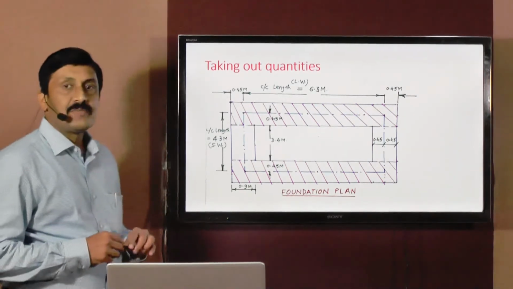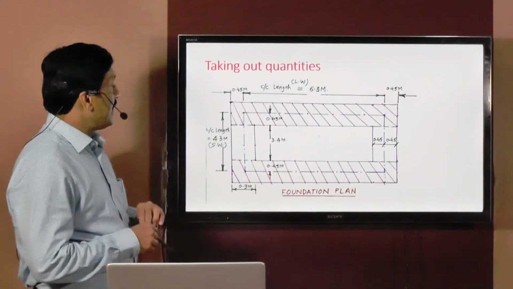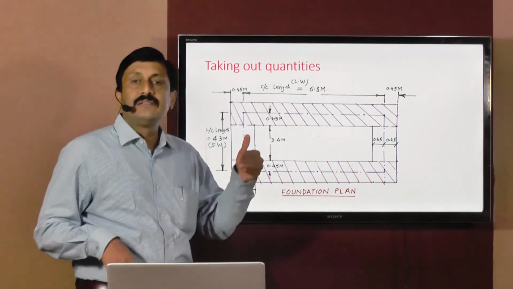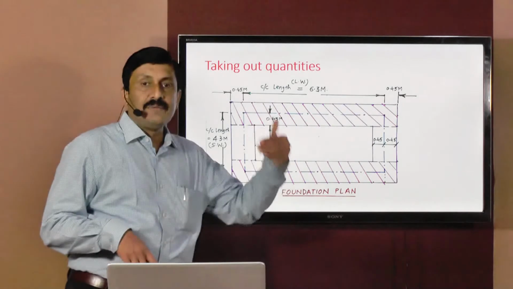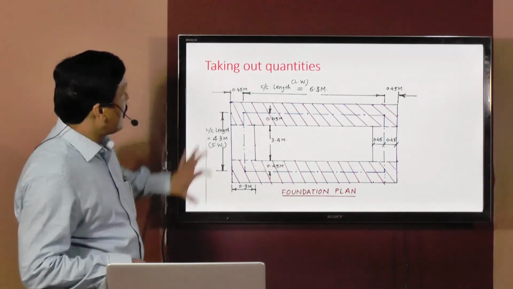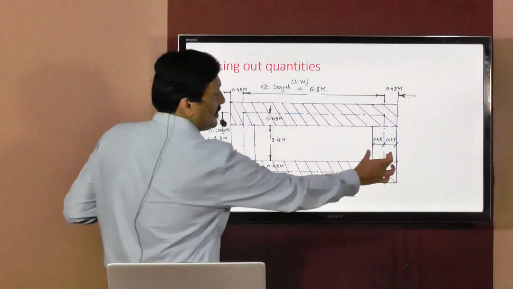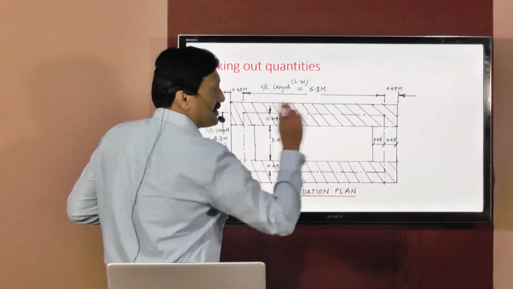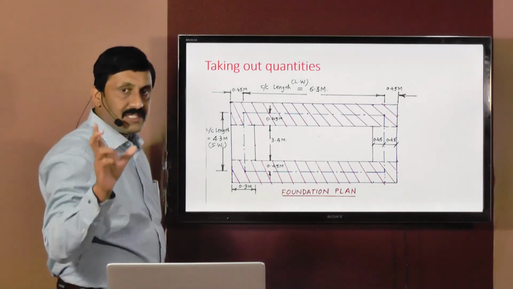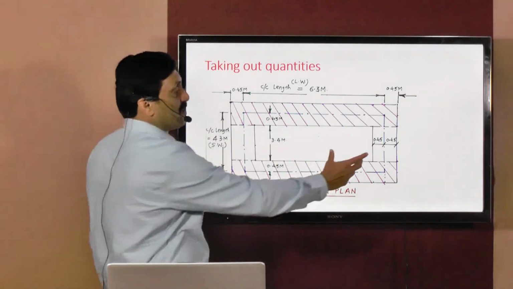Now why has this foundation plan been drawn? To understand exactly how excavation will be done at the footing level, at PCC level. Now all of you know that the width of excavation, that is this width, will be equal to 0.9 meters. Refer to the cross section again. 0.9 meters is the width of PCC, so the same will be the width of excavation.